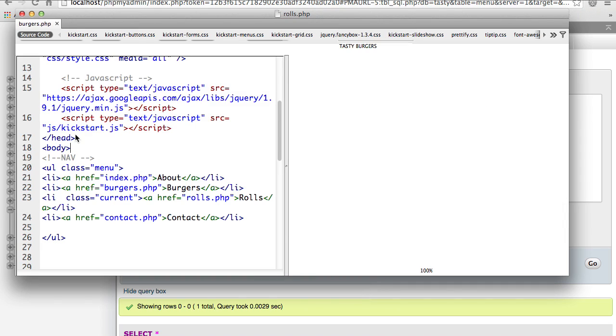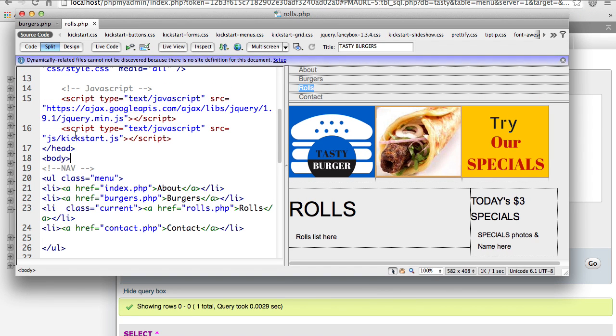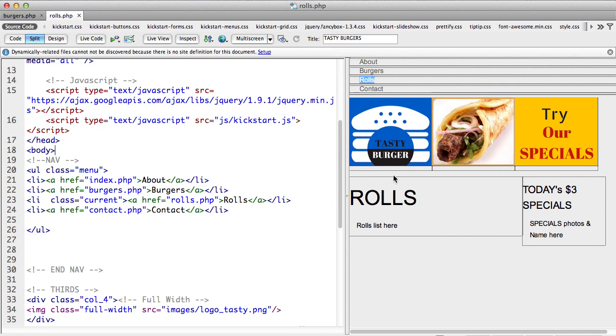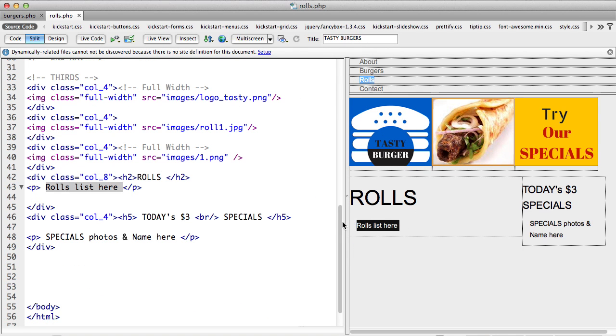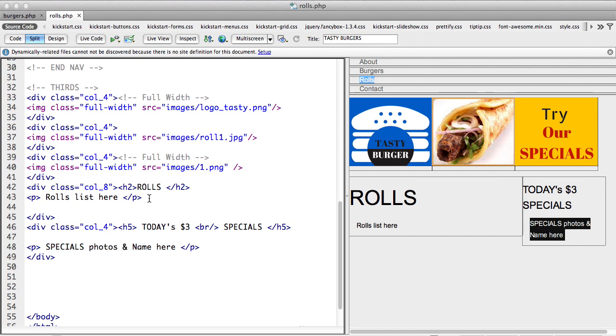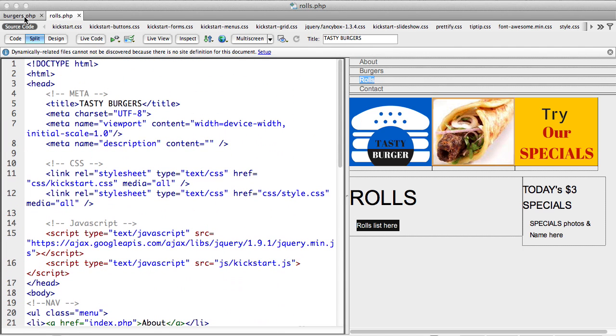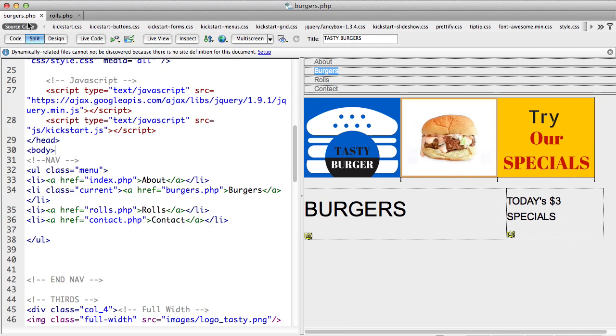Okay, so unless your query works in phpMyAdmin, no data will come out. It has to give you a list right there within PHP. So let's see. Okay, I'm on the rolls page. You can see roll list here and special here. So let's go. You see this roll list is where my rolls are going to come. Now there are two things I need to do first. I need to first make a connection to the database, and I'll show you what I've got here and we'll use it.